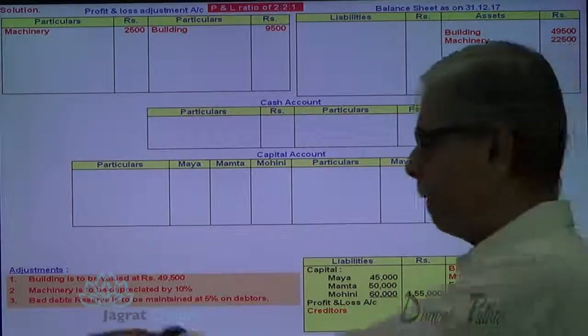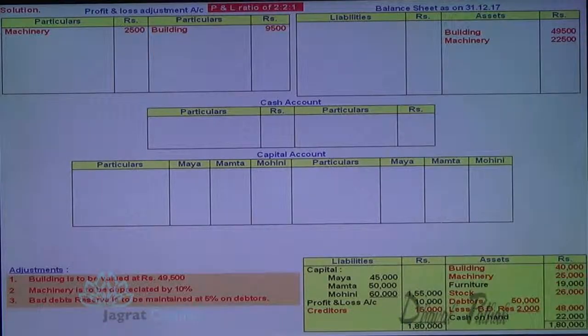Next, bad debt reserve to be maintained at 5% on debtors. Debtors are 50,000. 5% thereon is 2,500.